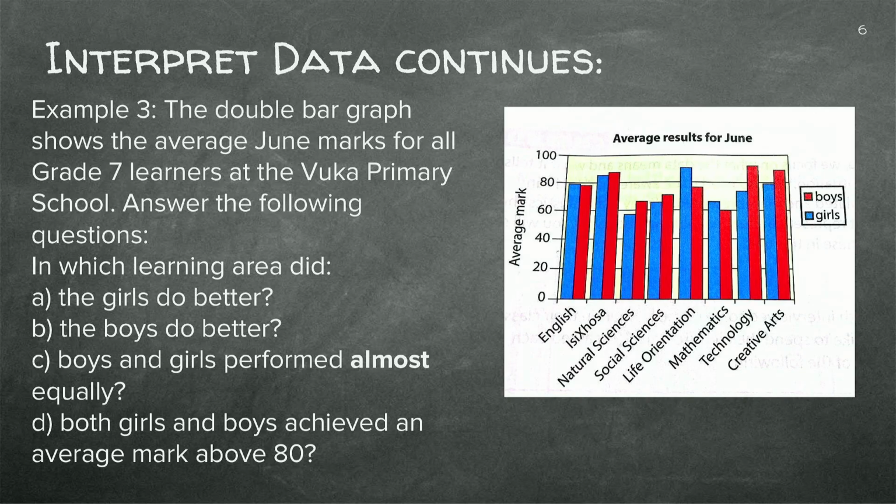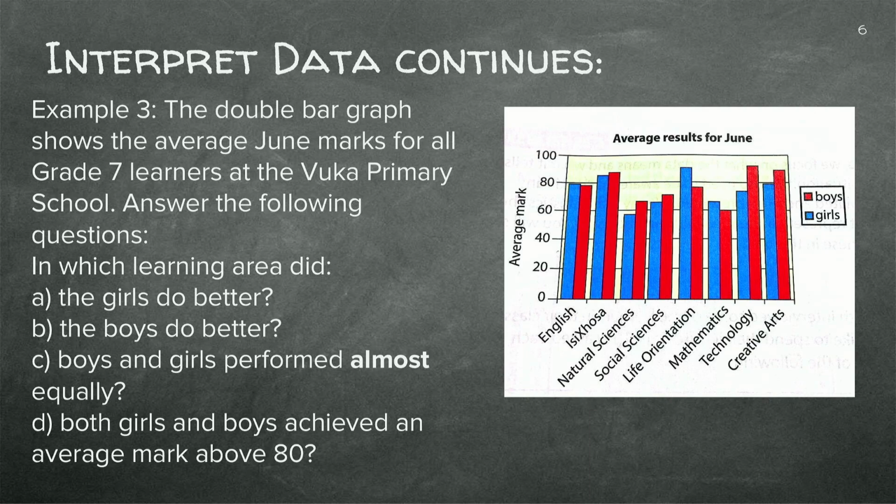Here we've got a double bar graph. Can you still remember from the previous lesson? This double bar graph shows the average June marks for all grade 7 learners at the Vuka Primary School. Now they ask us to answer the following questions. In which learning area did the girls do better? Now we're first going to look at this.